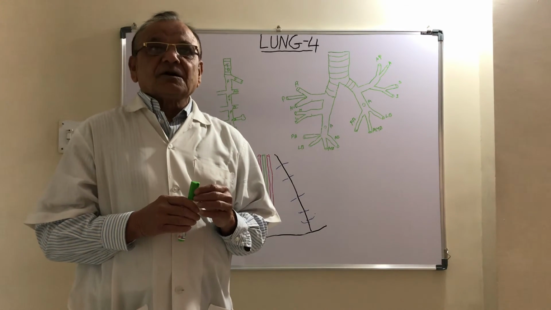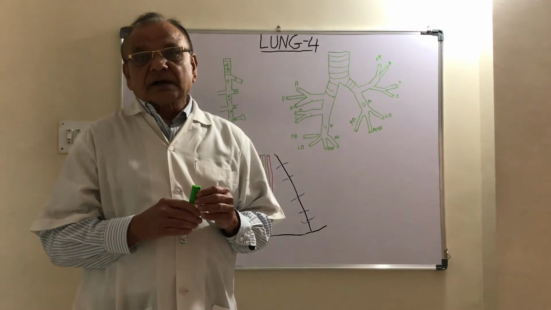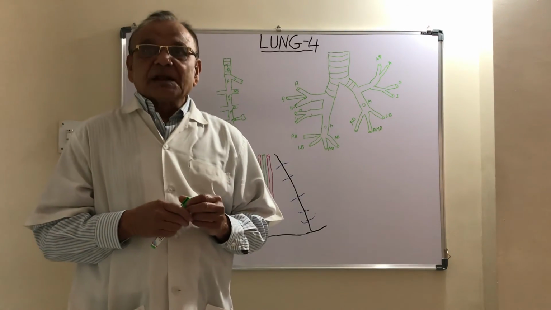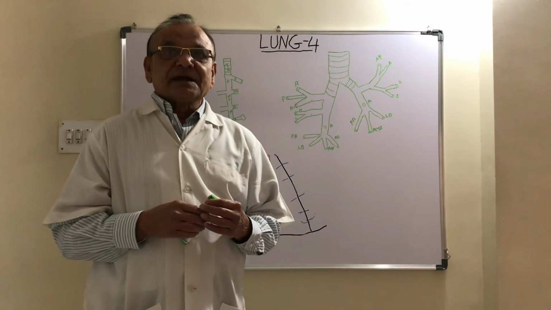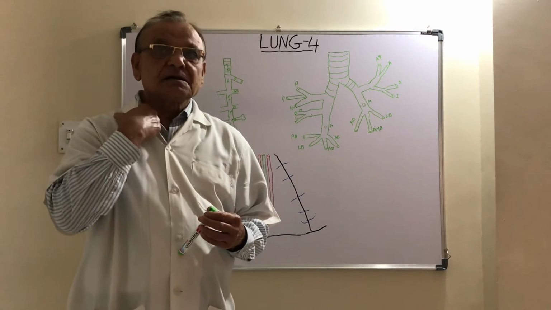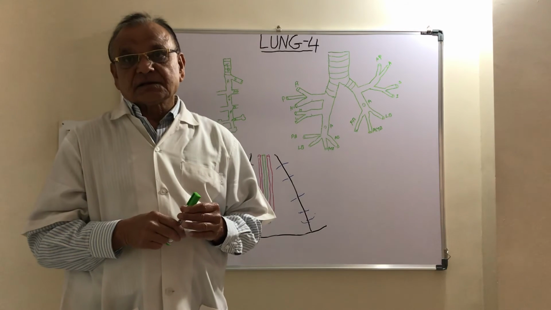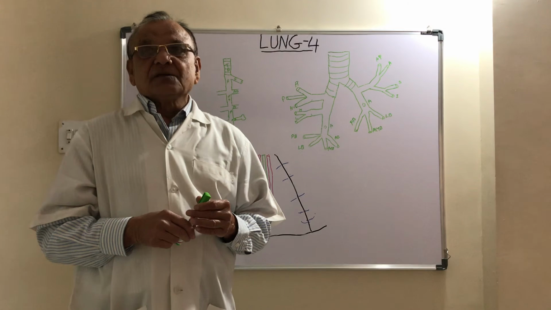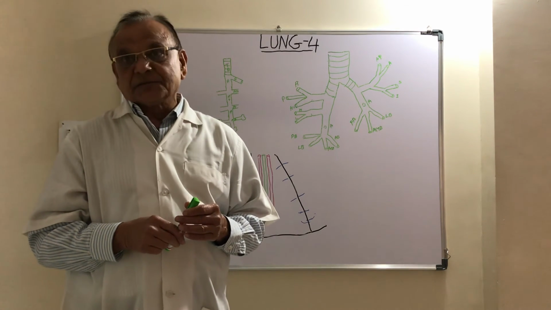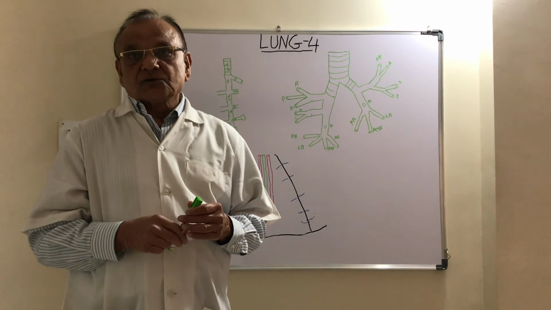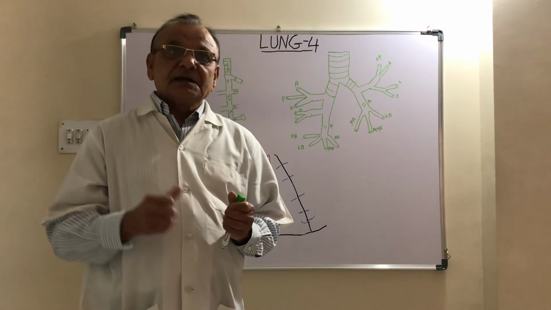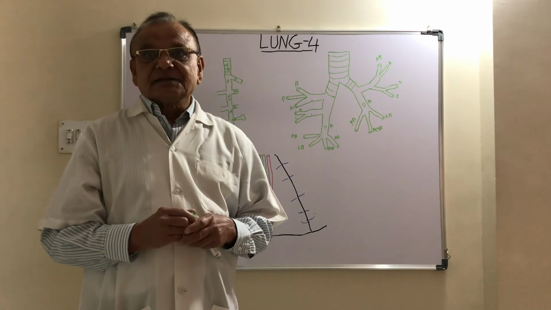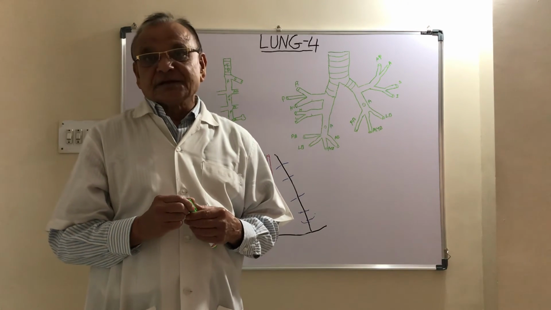Now we come to the applied anatomy of the lung. The lung is a vital organ and is protected in the thoracic cage. But the apex of the lung is situated at the root of the neck in the inlet of the thorax, lying about 2.5 centimeters above the medial one-third of the clavicle. So the apex of the lung may be damaged in a stab wound or a bullet injury.